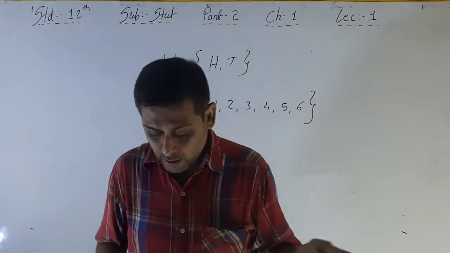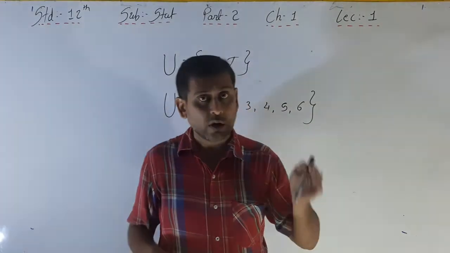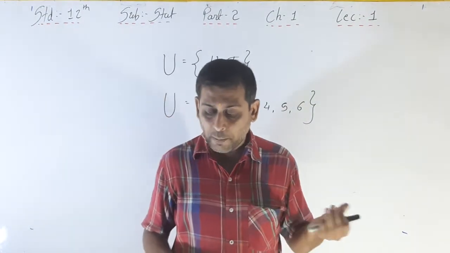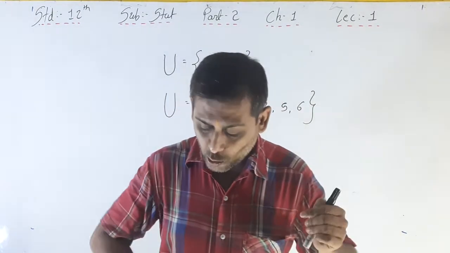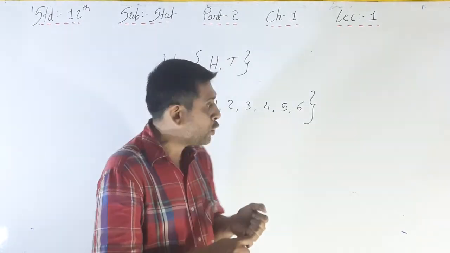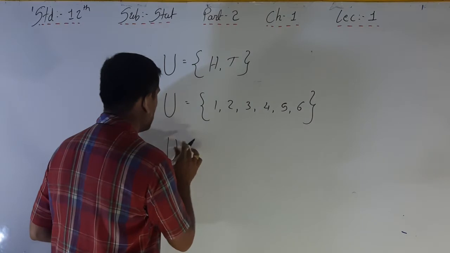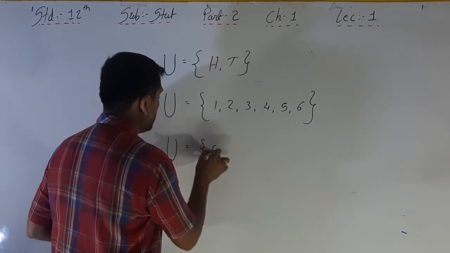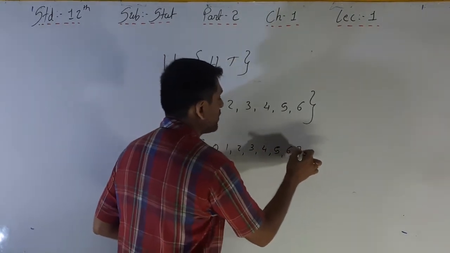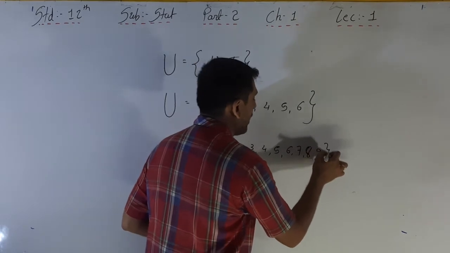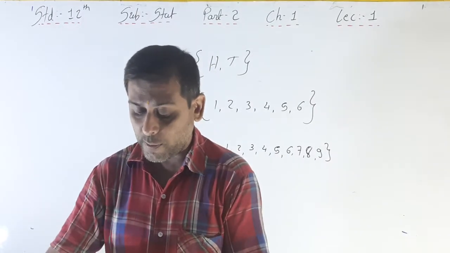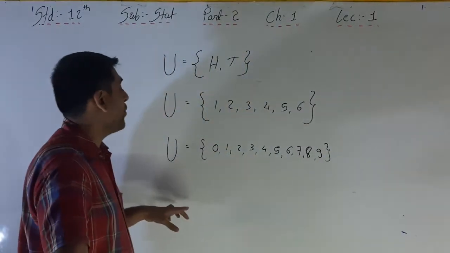And now the next experiment: to decide the winning number by rotating a wheel marked with the numbers 0 to 9. There are a total of 10 possible outcomes for this random experiment. Thus the sample space U is equal to {0, 1, 2, 3, 4, 5, 6, 7, 8, 9}. Total 10 outcomes of that particular experiment, and this is called a sample space.